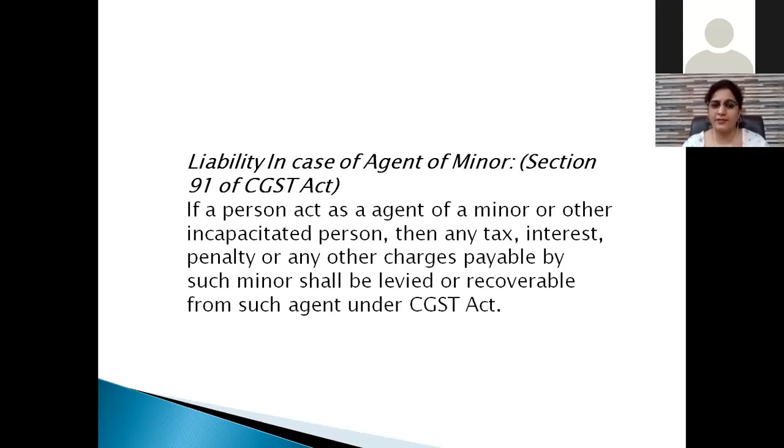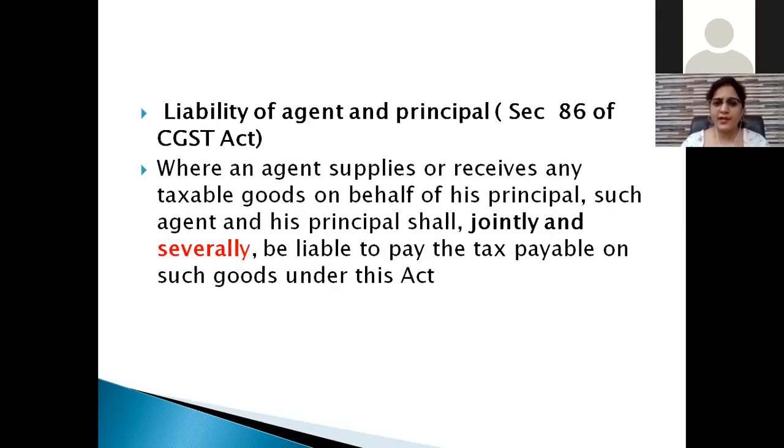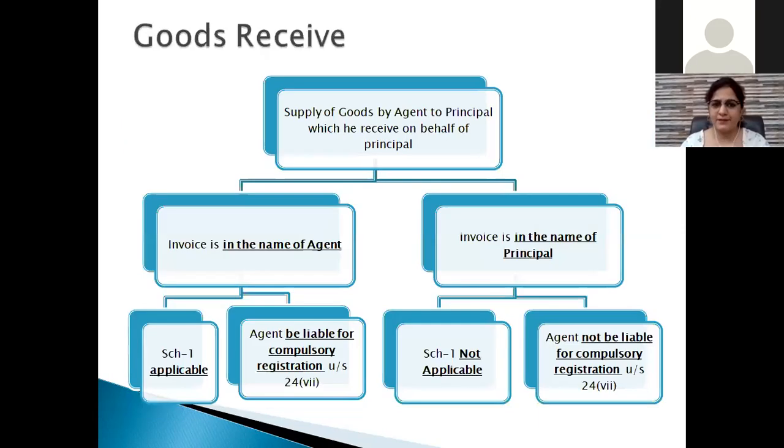and this is the case of liability in case of an agent of a minor. Agent of a minor means when the principal is a minor. So section 91 of the CGST Act says if a person acts as an agent of a minor or other incapacitated person, then any tax payable by such minor shall be recoverable from such agent under the CGST Act. So I think all the concept is clear right now.